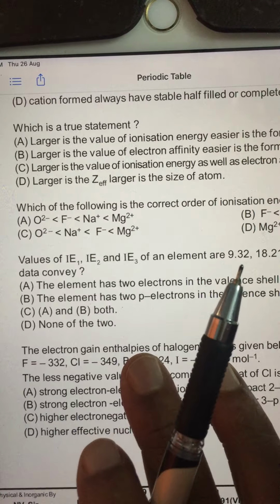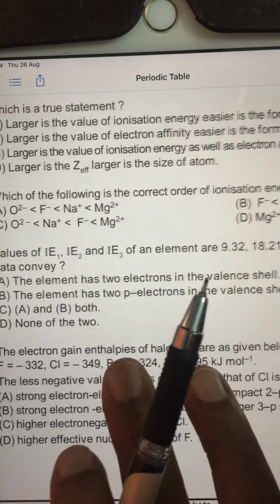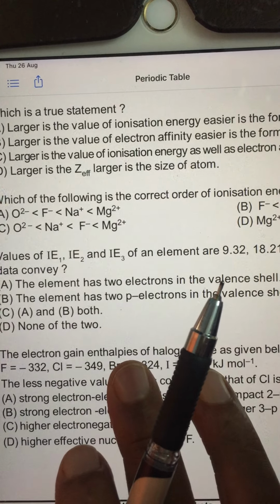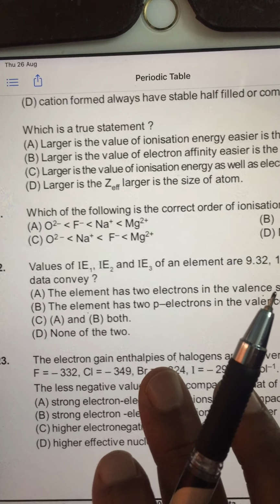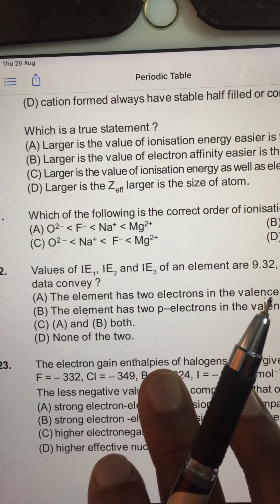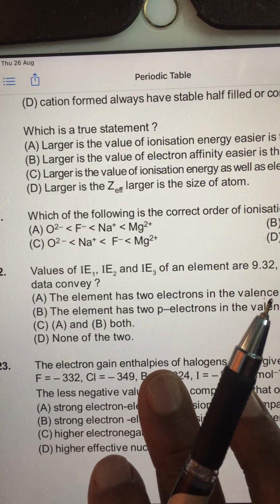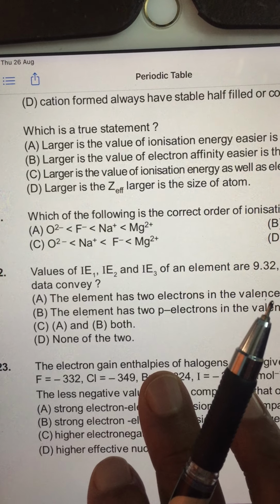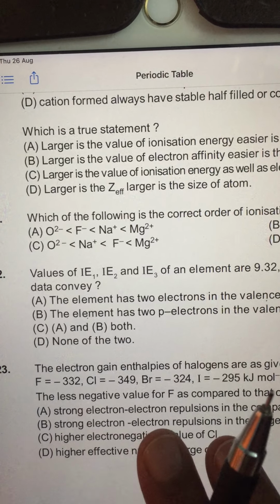Now we are looking at question number 21. In 21, which of the following is the correct order of ionization energy? Again, this is the same idea, there is nothing new in it. O minus 2 has very low ionization energy required to remove electron, then F minus, then Na plus, then Mg plus 2. Same logic.